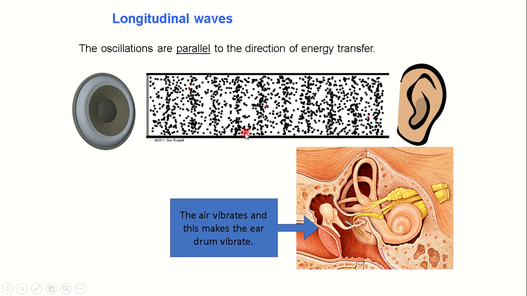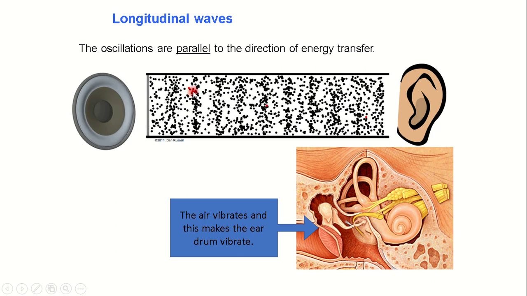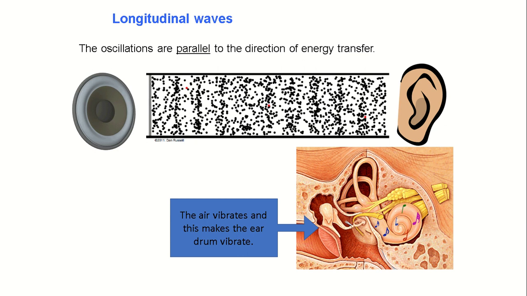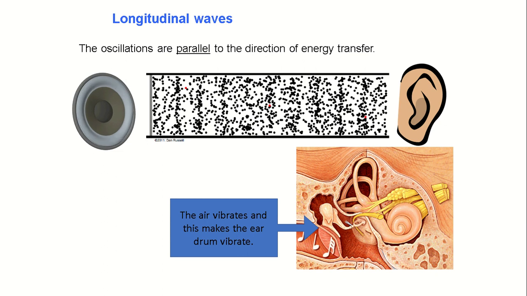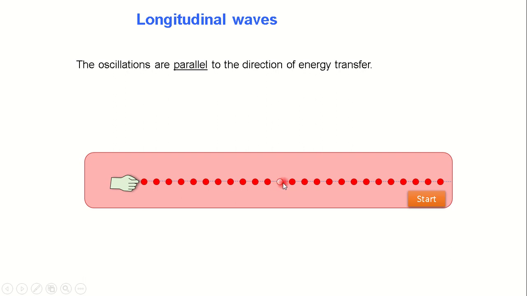Okay, but I want you to fix your eye on this. Notice what happened to the particle, this red dot right on the spot. How is it vibrating? Notice it's going back and forth, back and forth. So it means the particles of air, whenever a sound wave is produced, only move back and forth. They don't move along with the sound wave. They only vibrate on a spot. Good? Now, fix your eye on this red dot, and that will help you to understand this concept better.